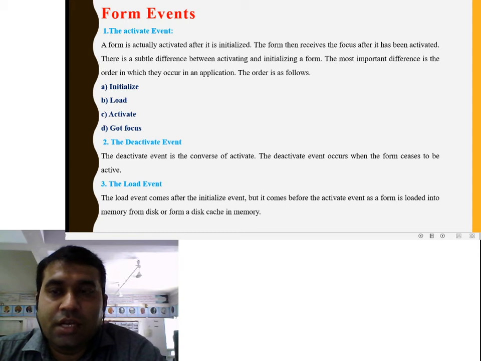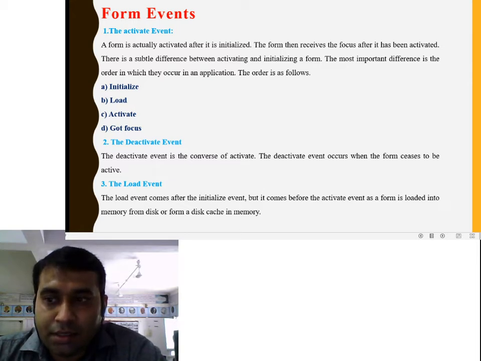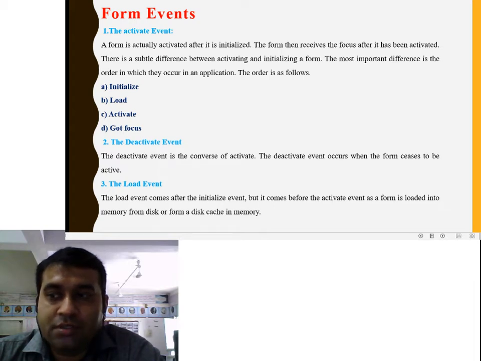Suppose the user clicks on a checkbox on a form, then clicks the report, and finally clicks the checkbox on the form to bring it to the foreground. The got focus event occurs both times, because the checkbox receives the focus. In contrast, the enter event occurs only the first time the user clicks the checkbox. The got focus event occurs after the enter event.